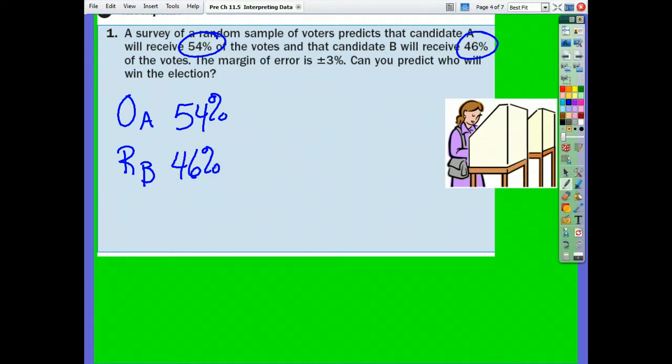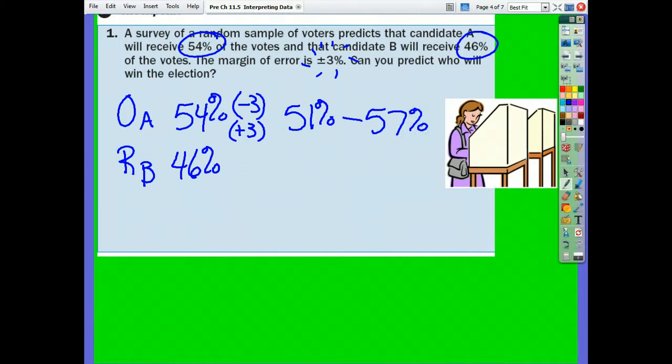And what is our margin of error? Is it 4 again? No. They've changed it. Our margin of error now is 3. So what is 54 minus 3? 51%. And then what do we get plus 3? 57. So his range is 51 to 57%.